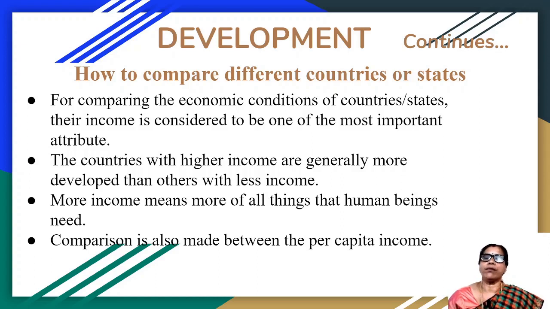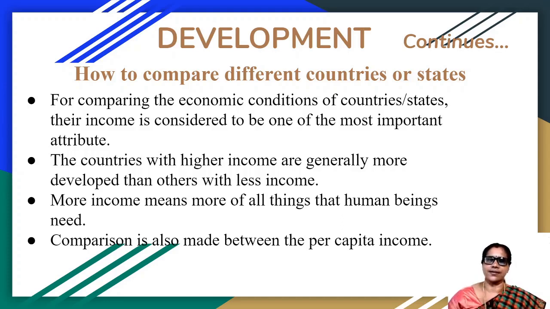Now, how can we make a comparison between the countries? To make a comparison, we should know the income of the countries. What is the income of the country? Or what do you mean by the total income of the country? The total income of the country is the income of all the residents living in that country. It is also the total value of all the goods and services produced in a country in a year.